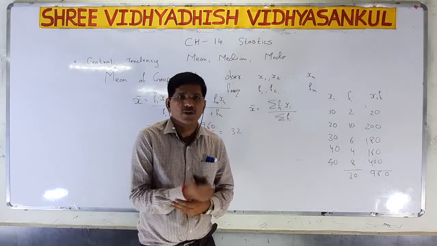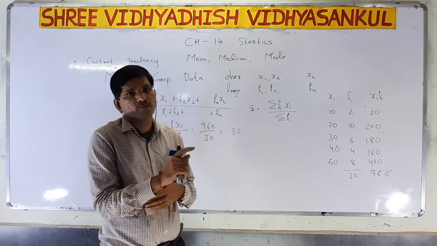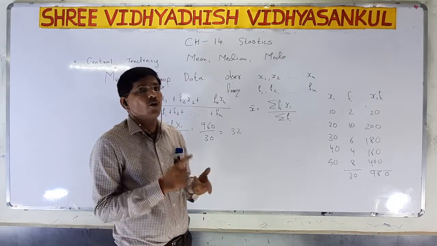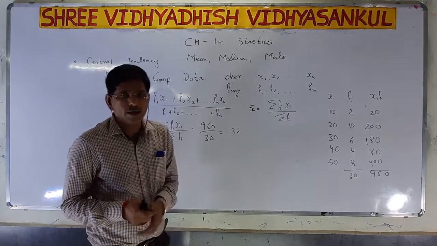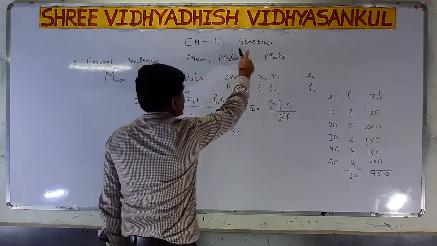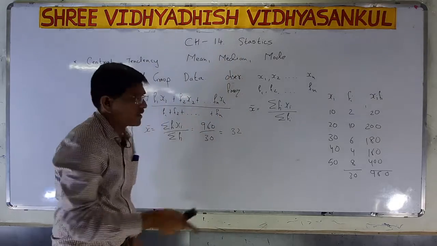Here, what will we discuss now? We are discussing group data, while in 9th standard we discussed the mean, median and mode of ungrouped data. So chapter 14, statistics, has 6 marks weightage.